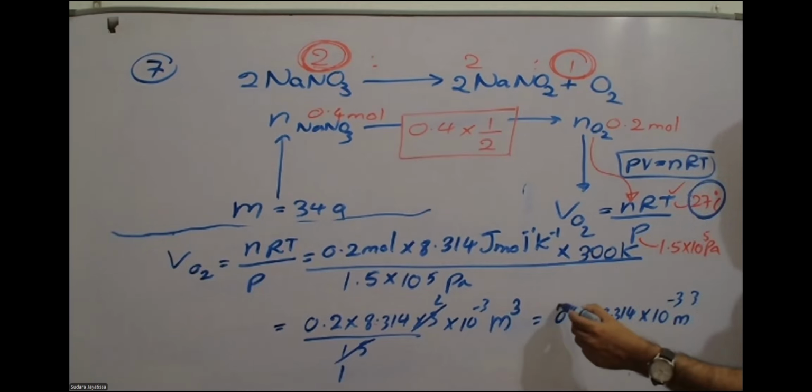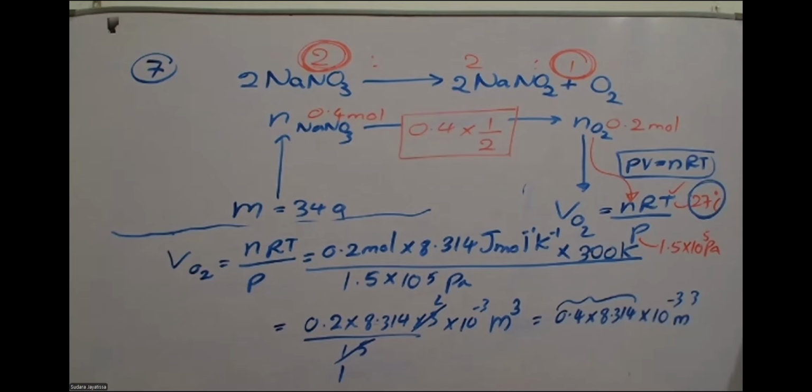So now don't simplify this one. Just look at the answers. So the answer should be something lesser than 8 with 10 to the power minus 3. So there is only one, no? 3.322 something. So that must be the answer. No need to simplify. 3.3256 should be the answer with 10 to the power minus 3 meter cube.